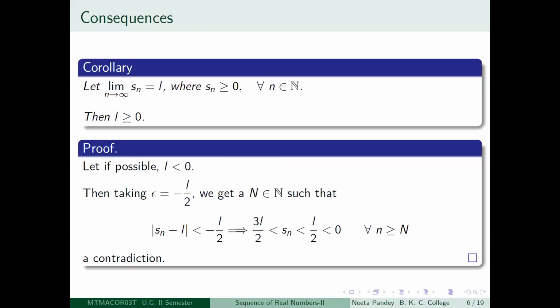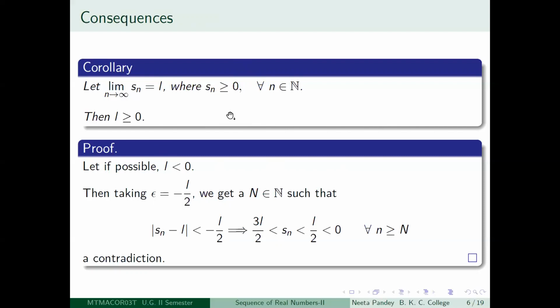Now let us look at a few consequences of this. So we look at it from the other side. Suppose that limit n tending to infinity S_n is equal to L and all the S_n's are greater than or equal to 0. That is, you have a sequence whose terms are lying on the positive side, or rather the non-negative side of the real axis. That is, it may be 0 somewhere, but it is never going to be negative. So S_n is greater than or equal to 0 for all n. Then you want to claim that L is greater than or equal to 0. How will you prove this?